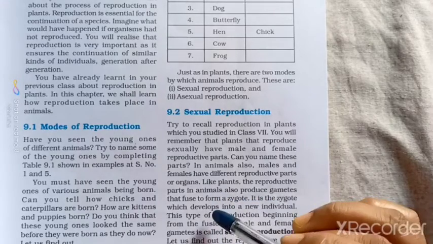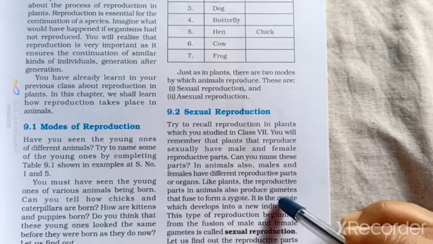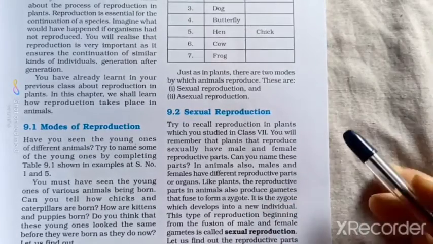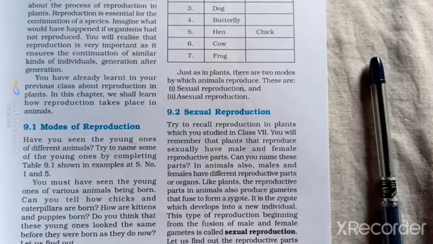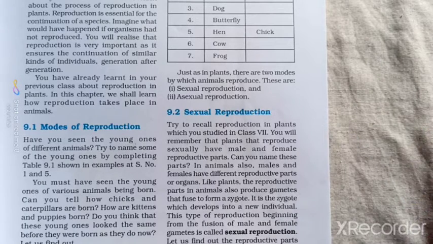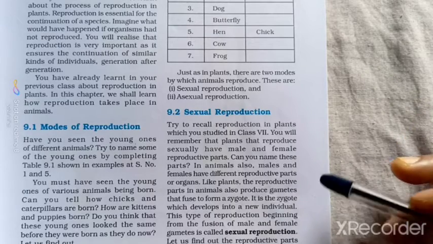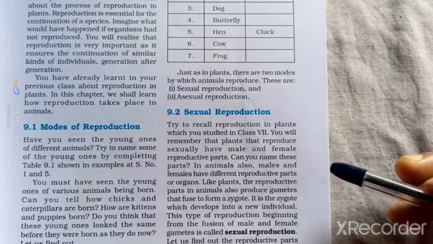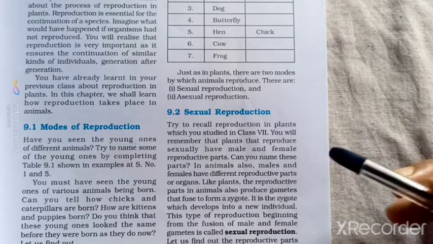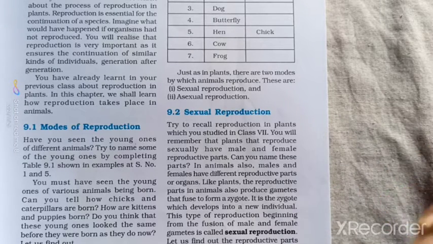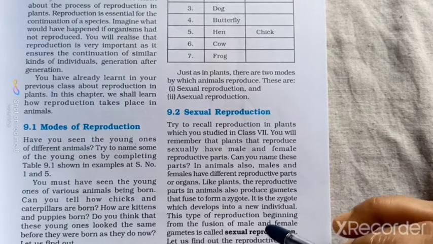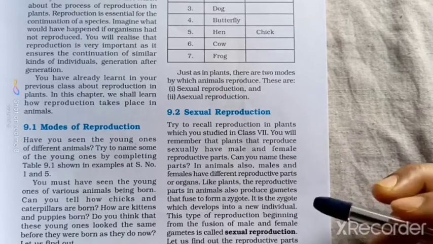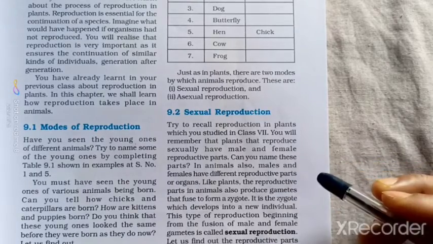Like plants, the reproductive parts in animals also produce gametes that fuse to form a zygote. In animals, there are male gametes and female gametes. The male gametes are produced in the testis, whereas the female gametes are produced in the ovary. So the ovary produces eggs, and the testis produces sperm cells.